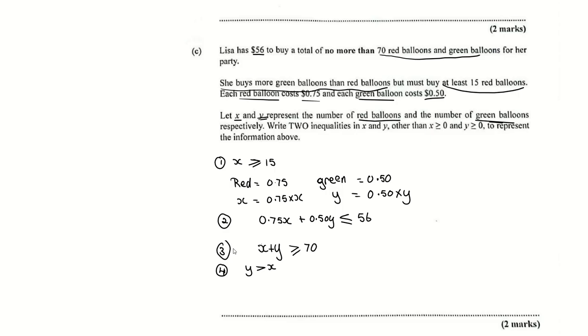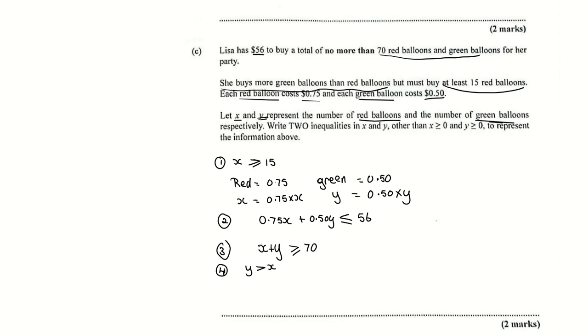Let's go with number 3. Number 3 inequality, the total amount of red and, hold on, this is supposed to be less than. When they said Lisa has $56 to buy nothing more than 70, we know for the most she's buying 70 balloons.